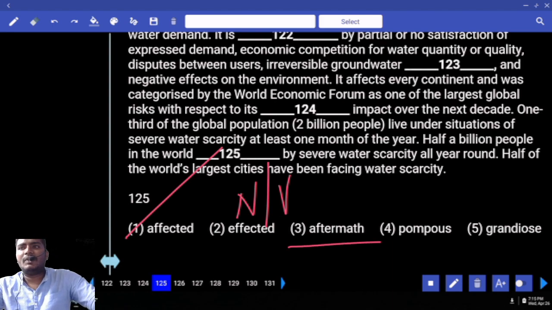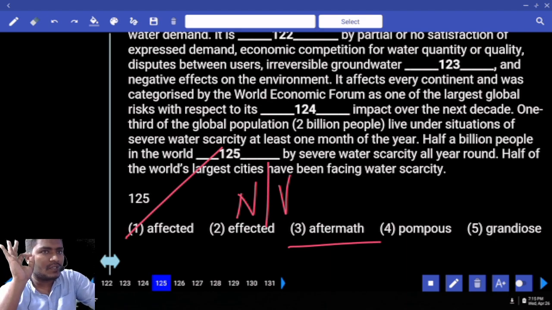Aftermath, have you heard this word anytime? You would come across this word whenever any award is given after the death of somebody, or after some incident. If any award is given, that is called aftermath. Aftermath is nothing but posthumous. What do you mean by posthumous? After the death of somebody.